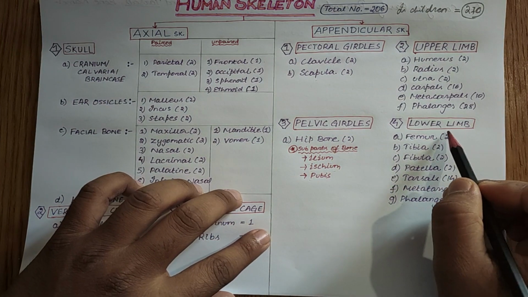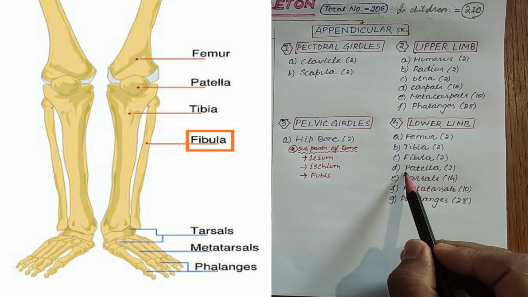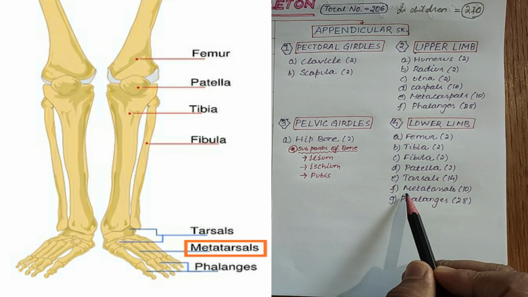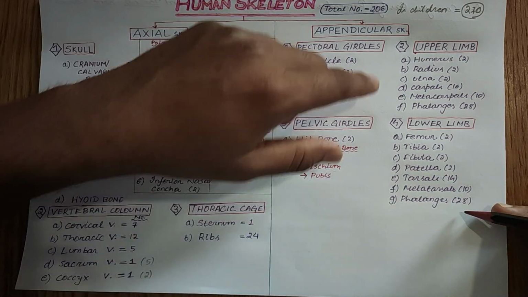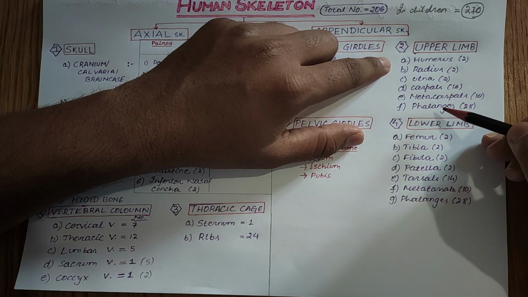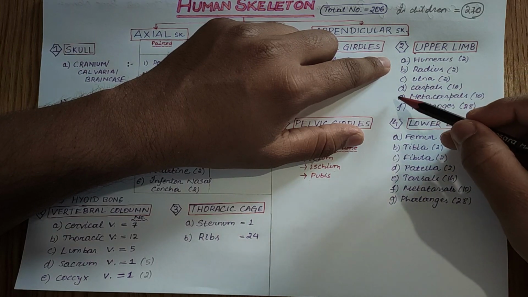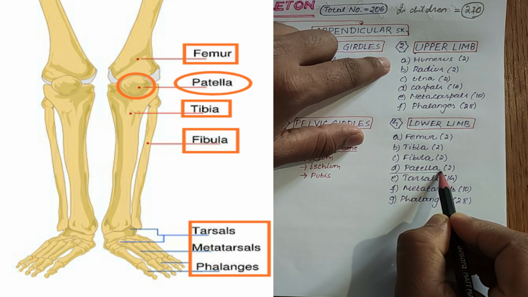Then the lower limb comprises the femur, tibia, fibula, patella, tarsals, metatarsals and phalanges. Here you can see the upper limb has about six types of bones, and the lower limb has an extra bone, that is the patella. Patella is a sesamoid bone.